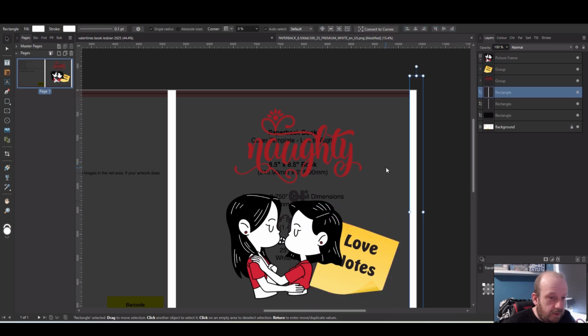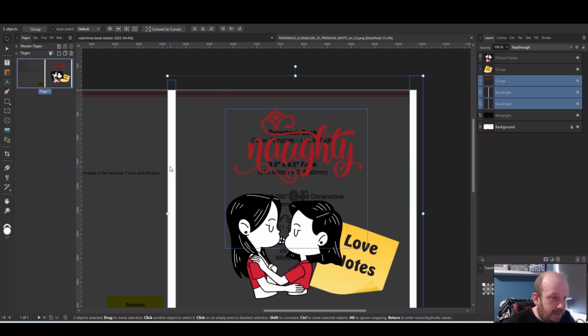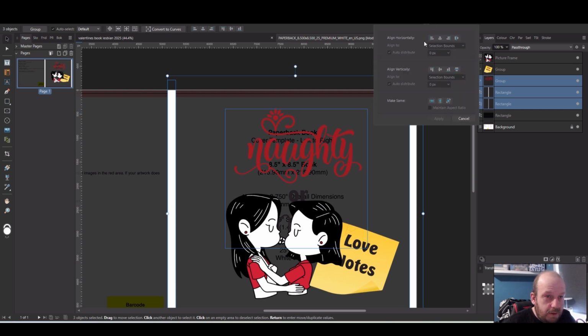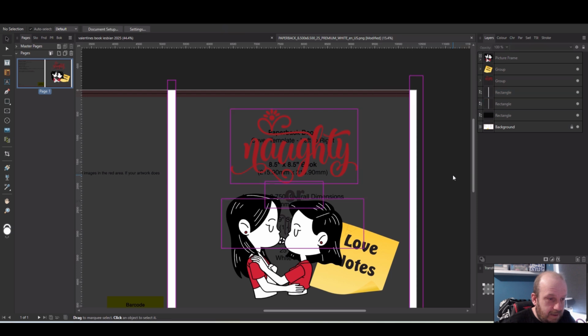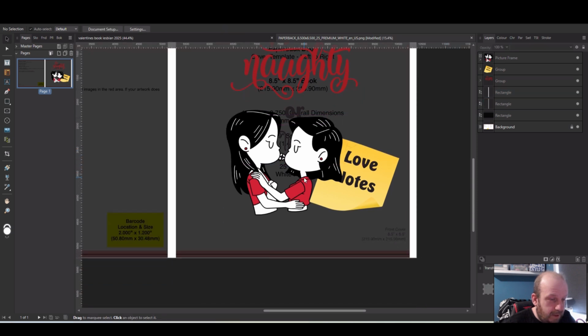So what I'm going to do first is arrange this text into the center. And to do that, we'll select the two guides we had on the left and right hand side of the cover, press the alignment button, and we're going to space horizontally. There you go. So that's just shifted the title further into the middle.